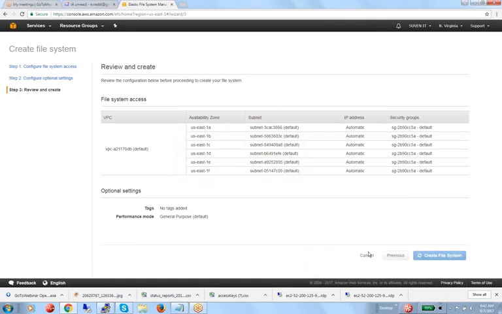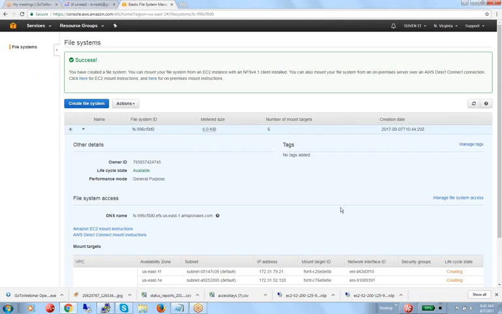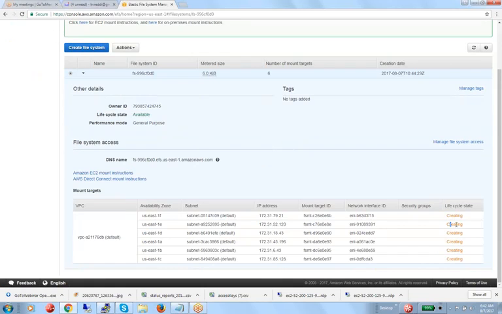Now create file system. That's all. Once you have created it, it is creating the file system now. For example, you can see it is creating. Just wait for a few seconds.